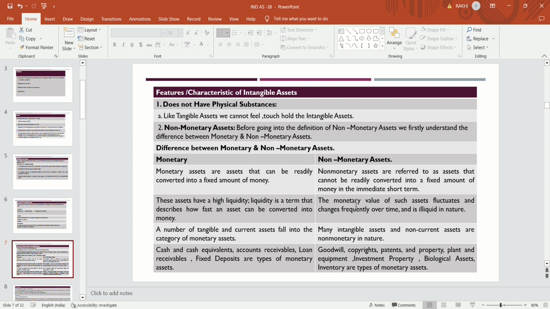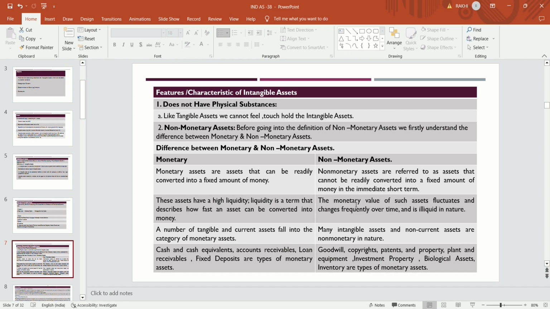Before going into the definition of non-monetary asset, we first understand the difference between monetary and non-monetary asset. Monetary assets are highly liquid, easily converted into cash. Monetary assets are those assets that are readily or easily converted into a fixed amount of money. But non-monetary assets are those assets that cannot be readily converted into a fixed amount of money in the immediate short term.